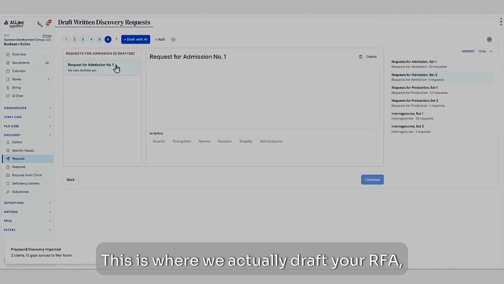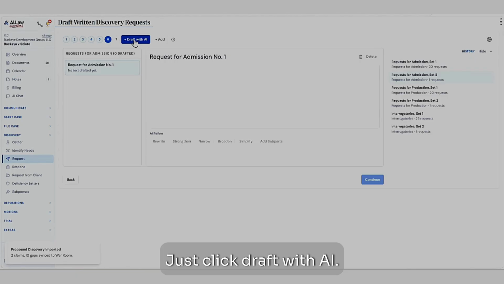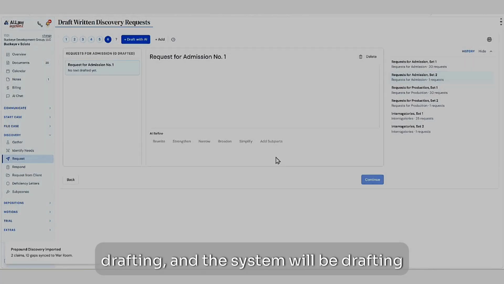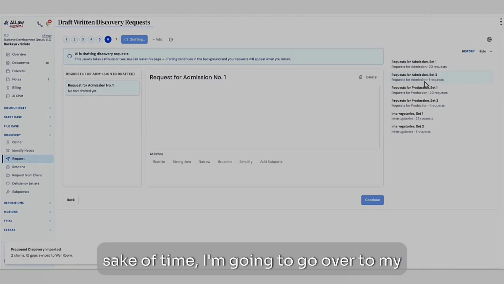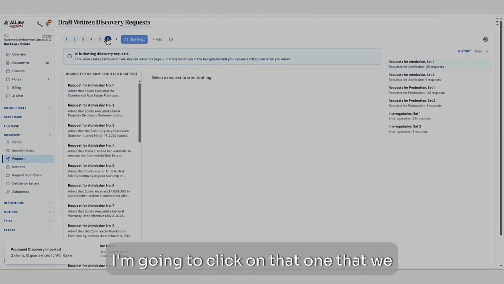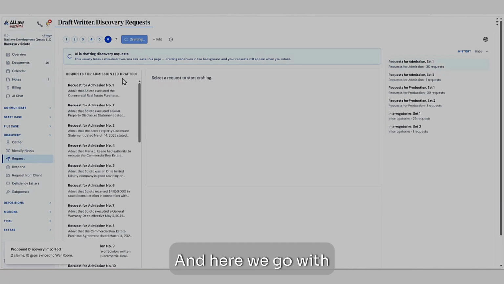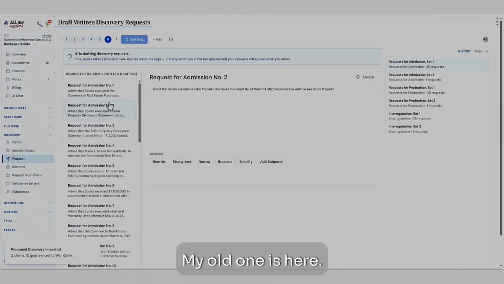This is where we actually draft your RFA, each one of your discovery requests in order. Just click draft with AI, choose how many you want, start drafting, and the system will be drafting all those for you. Since I haven't done it yet, for the sake of time, I'm going to go over to my history off to the right-hand side and click on one that I already have done. Here we go with the 30, as it's actually drafting my new version. My old one is here.